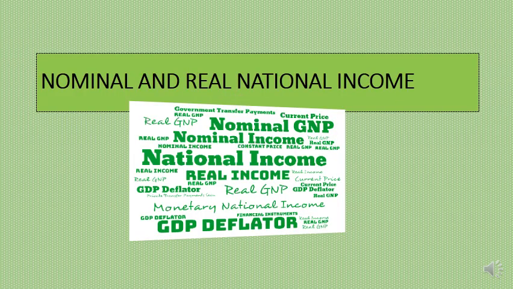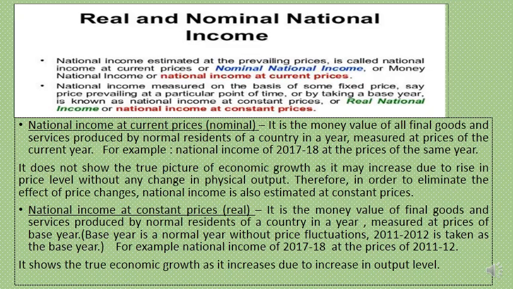So, the concept of nominal and real national income. National income, when it is estimated at the prevailing prices, that is prices of the current year, is called nominal national income or money or monetary national income.